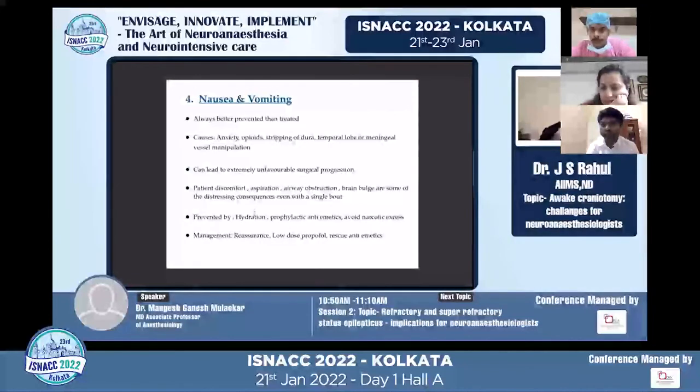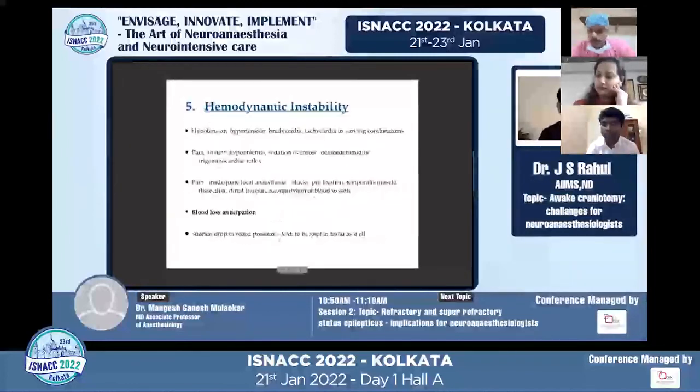and we try to avoid excessive narcotics, because we are always giving, most of the time we're using dexmedetomidine, that itself reduces unwarranted opioid excess in general. And definitely reassurance and sometimes rescue antiemetics and low dose propofol also help in nausea and vomiting.